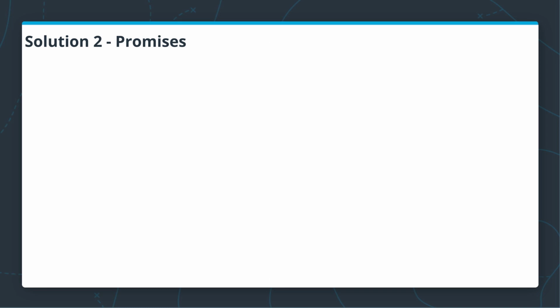Now, a better solution, or solution number two, is called promises. The best way to explain promises is to give an example of how to use them. If you have a function that uses promises, then to call this function, you will just provide parameters for its execution without any callbacks. And this function, instead of returning a result to you, will return a promise.